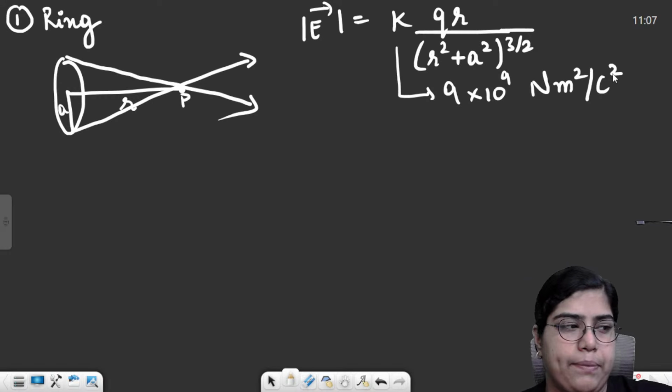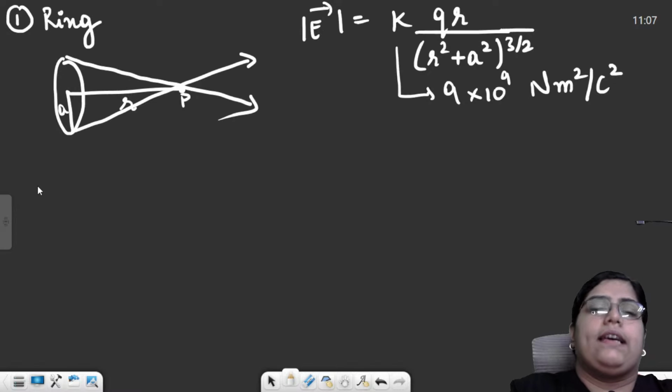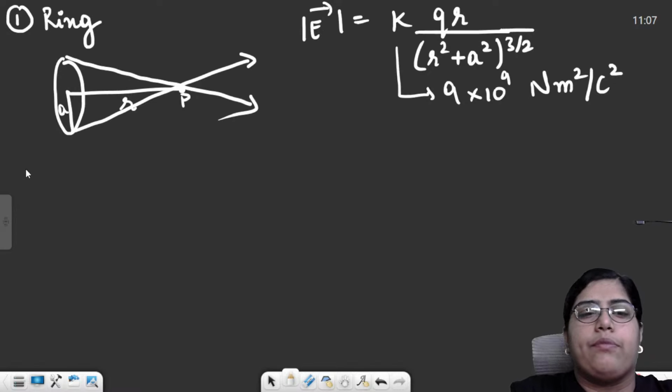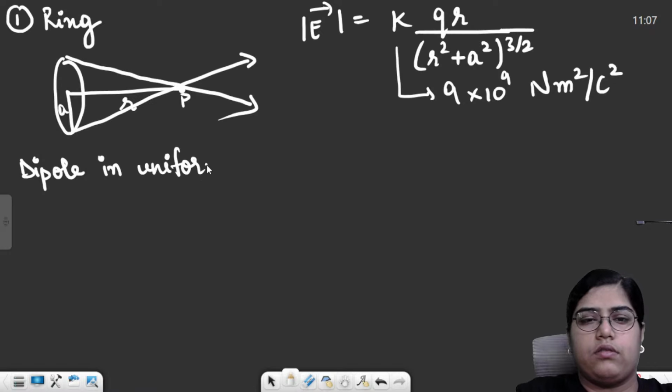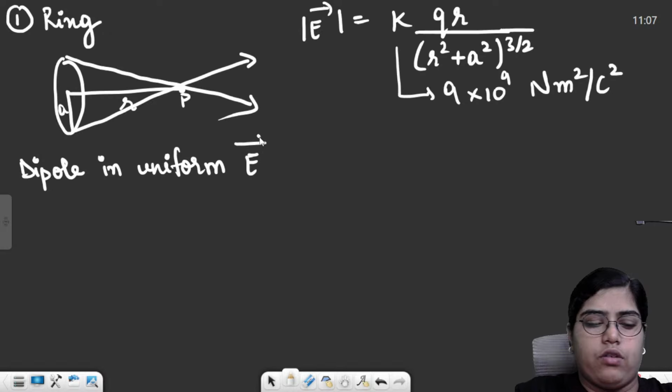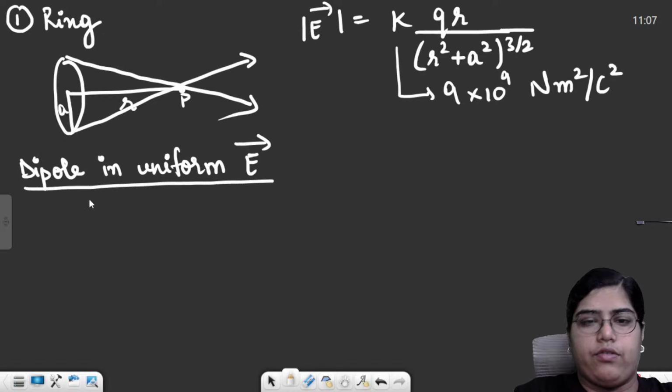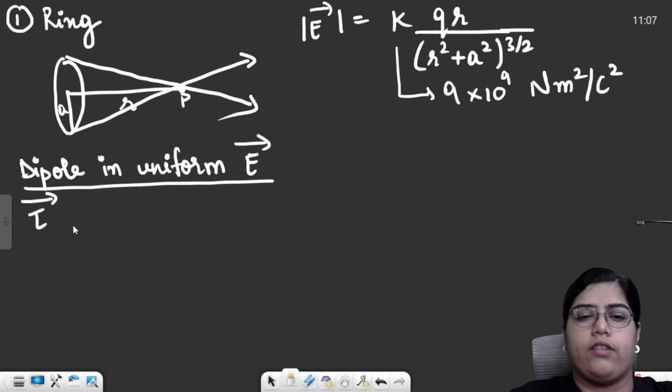You should remember this. Then we had a dipole in a uniform electric field. So if a dipole is kept in a uniform electric field, what will happen? First of all, we saw the formula for the torque acting on a dipole.